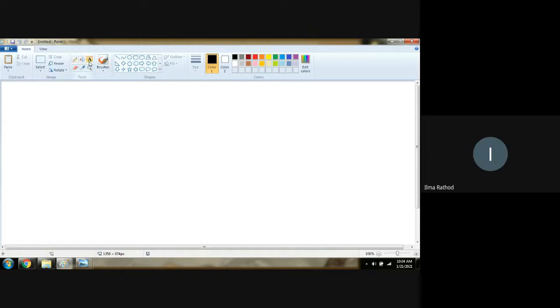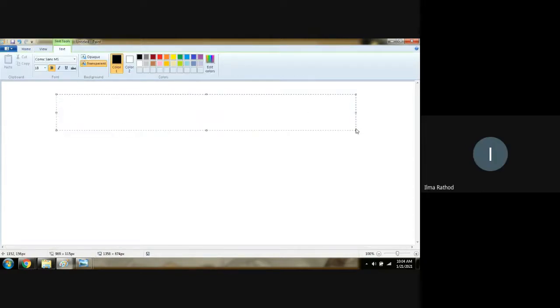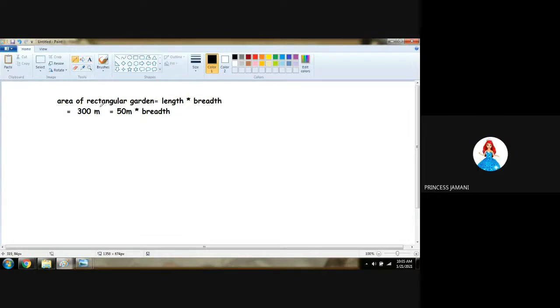Okay? So what we will do, we will just simply go with area of rectangular garden is equal to length into breadth. Am I correct? So area of rectangular garden is already given, 300 meters square is equal to length, we already know 50 meter, multiply by breadth, we have to find. Any doubt with this? No. Girls? No doubt, right?